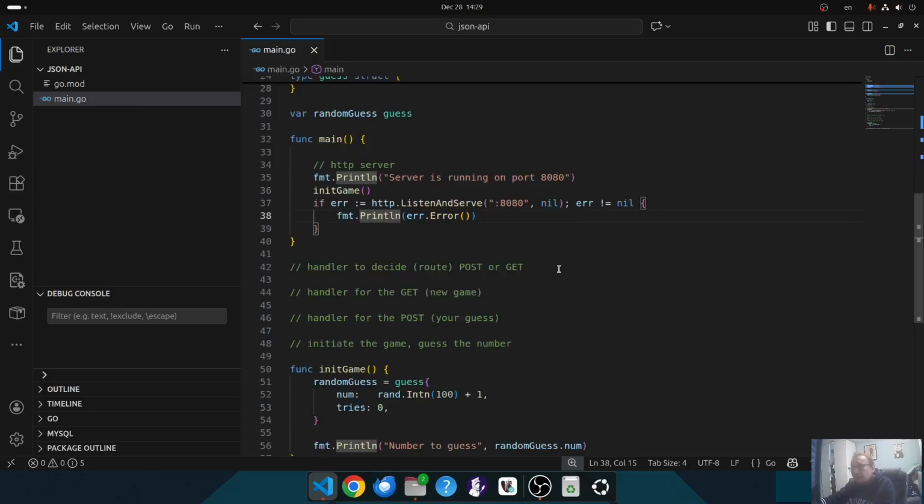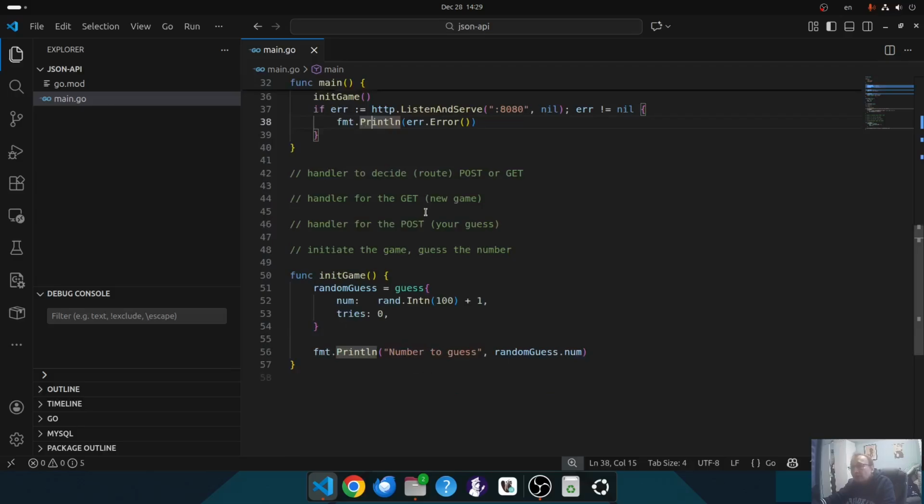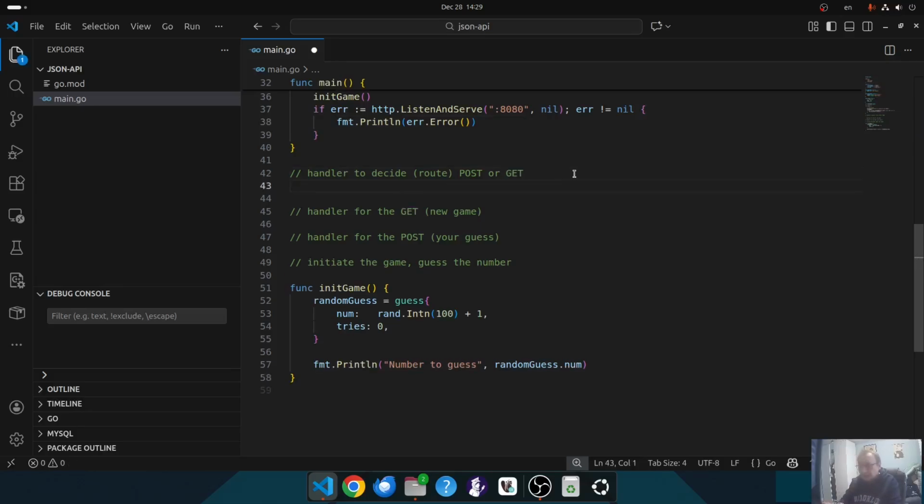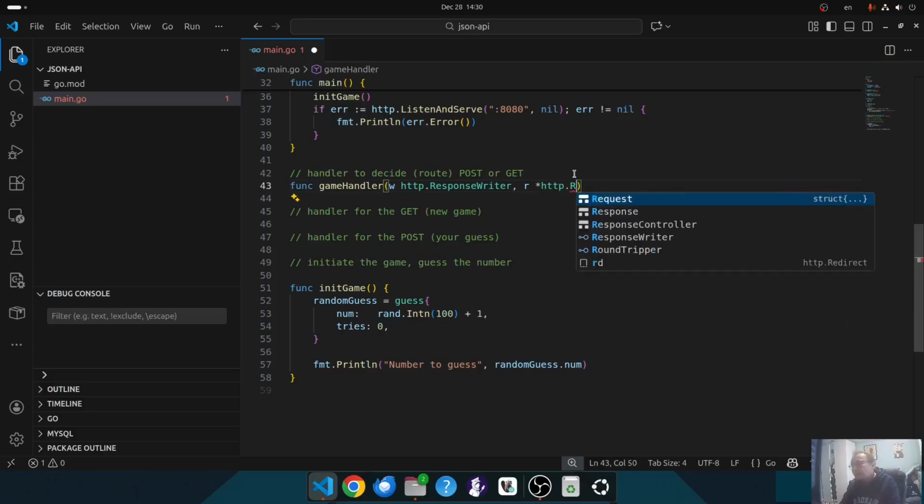Okay, the next one, what we said we need to do, we need to have a handler which will decide which another handler I will route to, depending on if it's a get or a post request. As you remember how we create handlers, func, and this is the game handler, which takes two parameters, the writer, which is http.ResponseWriter, and the request, which will be a pointer to http.Request.